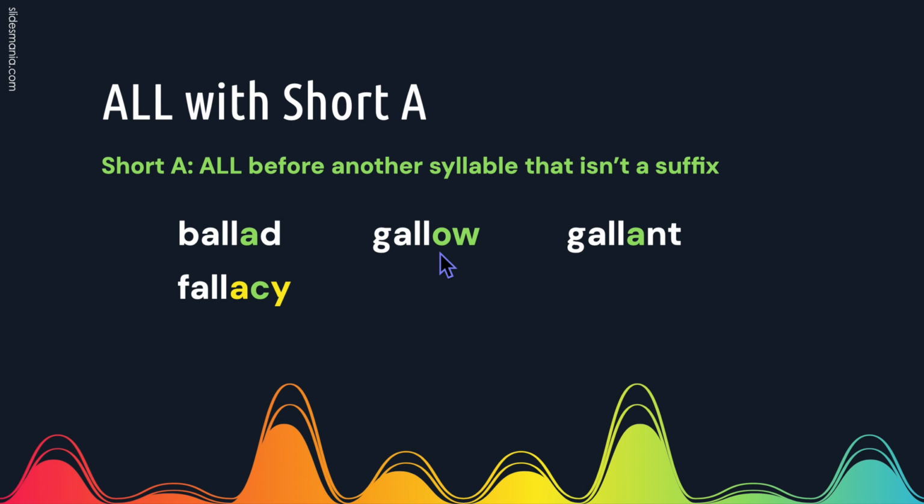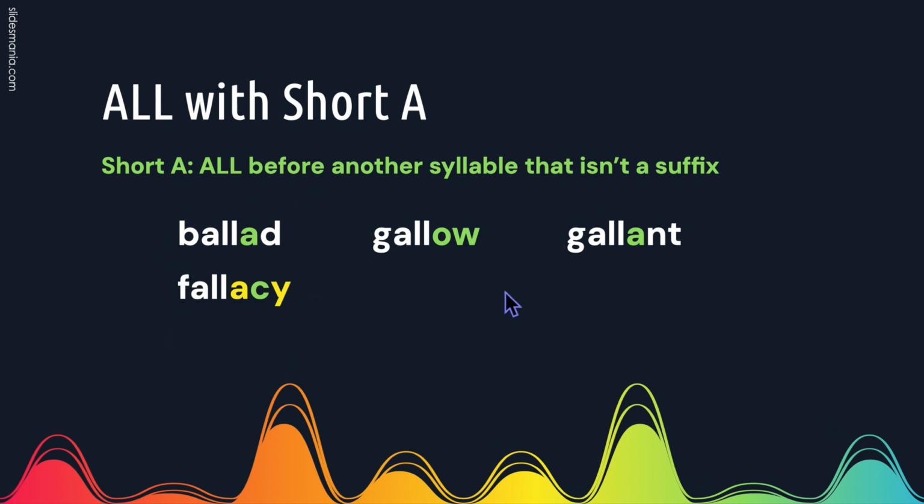O-W is going to use the long O sound of this word, gallows. This A will also schwa, gallant. This C is followed by a Y, which means it will use its soft sound of S. Also, this A will schwa to be a muffled sound, so fallacy.